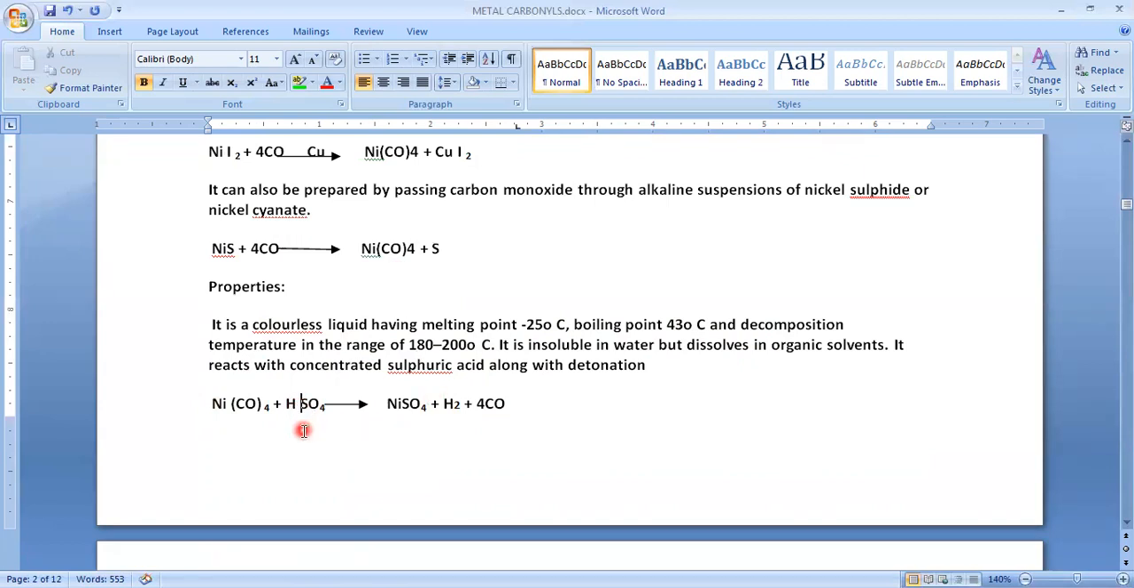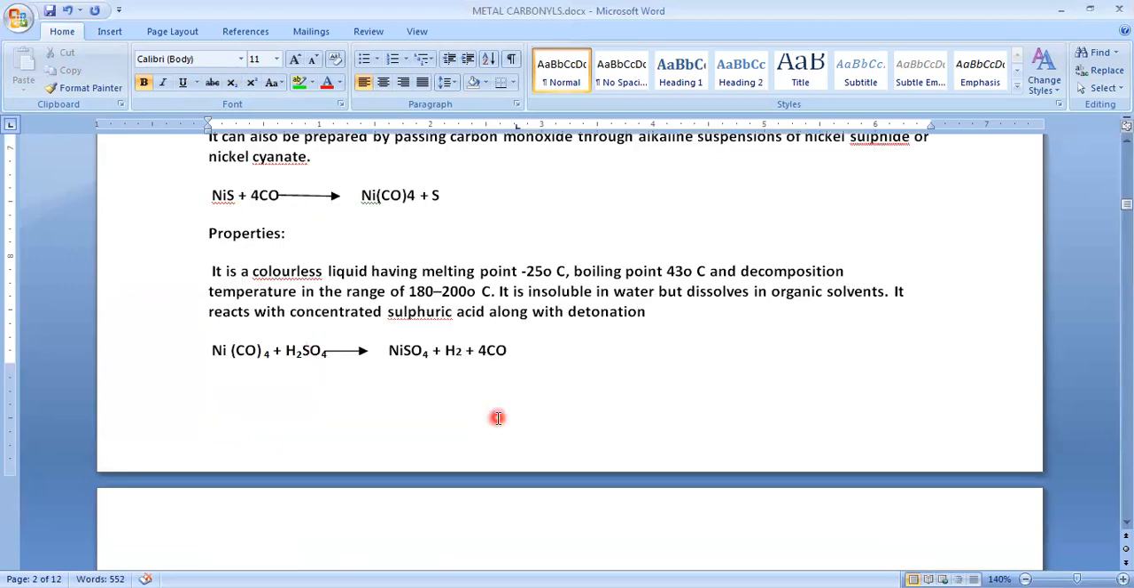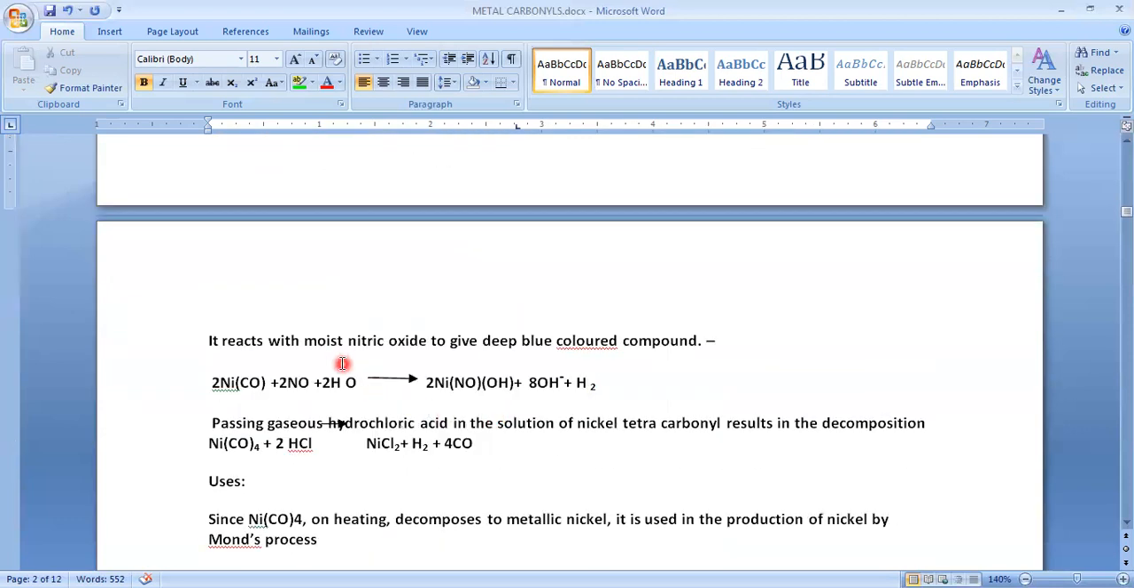This is H2SO4, sulfuric acid. Whenever we treat this nickel carbonyl with sulfuric acid, we get nickel sulfate, along with hydrogen, a colorless gas, and the second one is carbon monoxide gas. Next, it reacts with moist nitric oxide, that is NO.